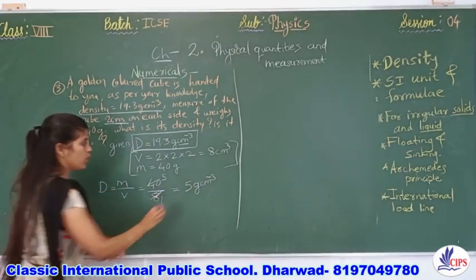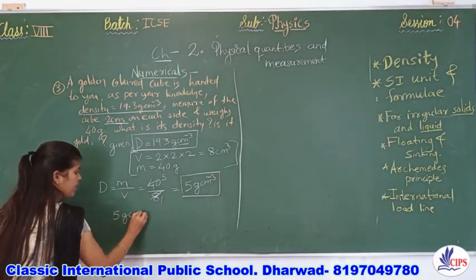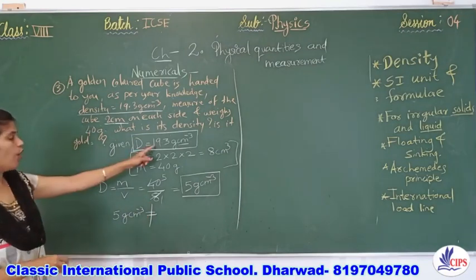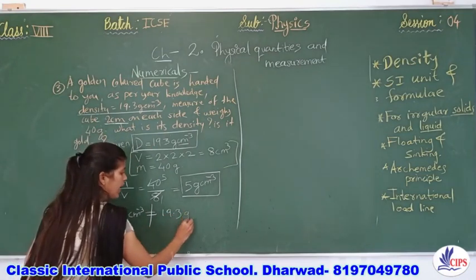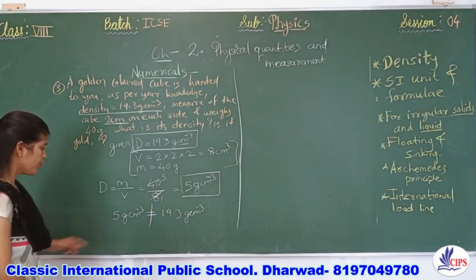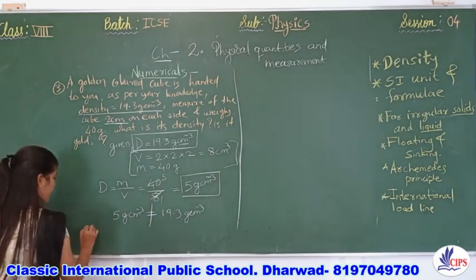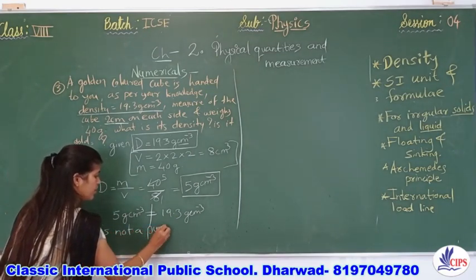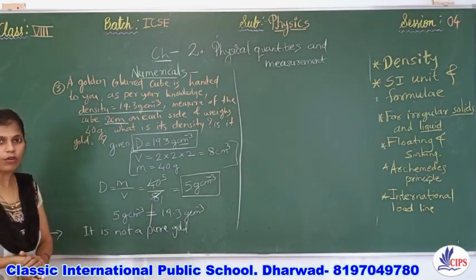Right? This answer, 5 gram per cubic centimeter, does not equal the density of pure gold. It should actually come 19.3 gram per cubic centimeter. It doesn't match. So you should mention the statement: it is not pure gold. And after all, you should not purchase that impure gold, right?